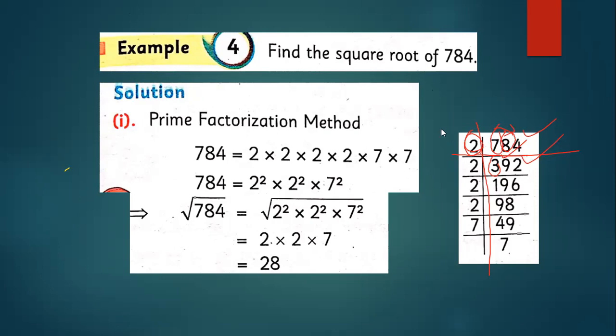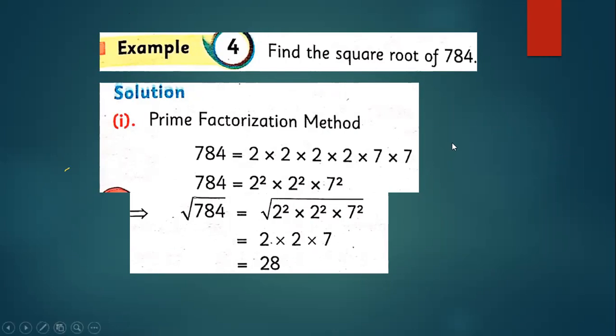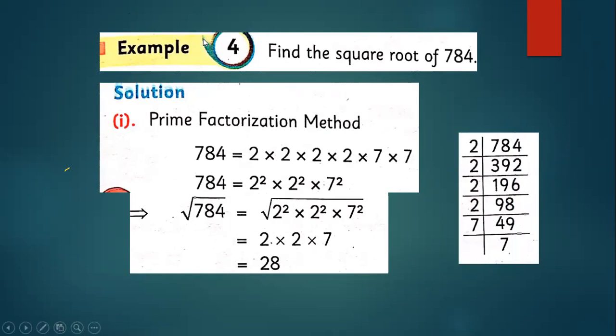We are having 10 minutes. Yes, sir, just complete this question. How will we do it? Oh, sorry. 8 minutes, sir. We will work on it tomorrow as well, but today just a summary.